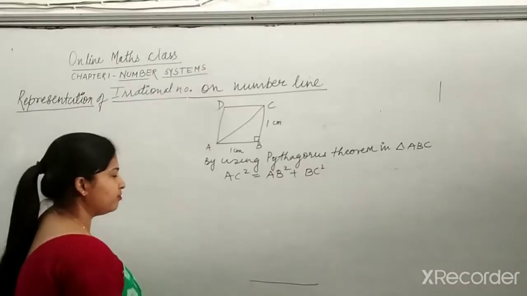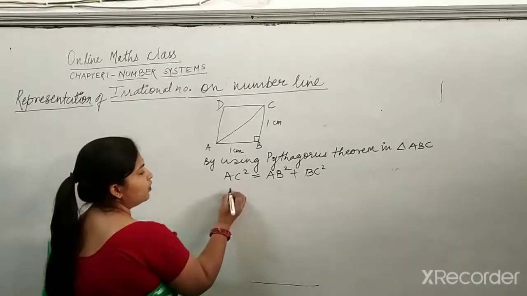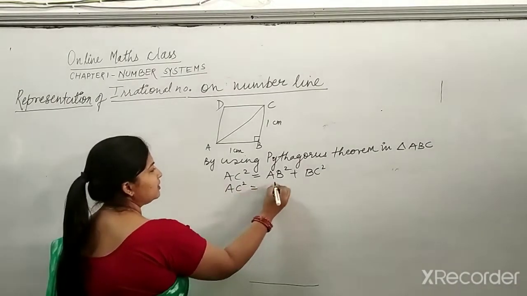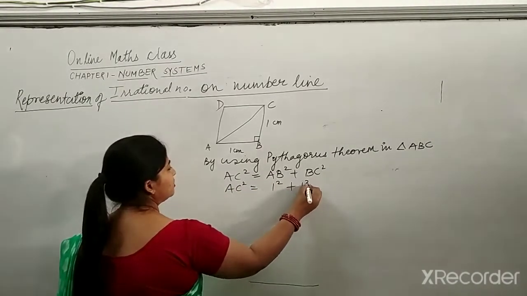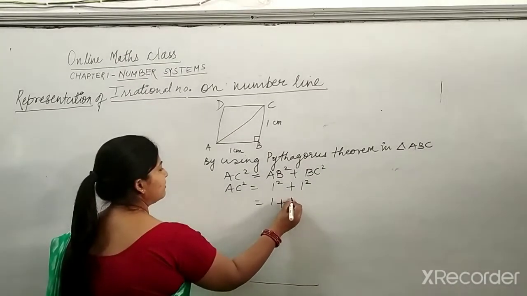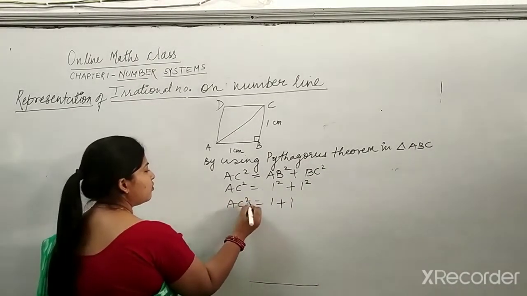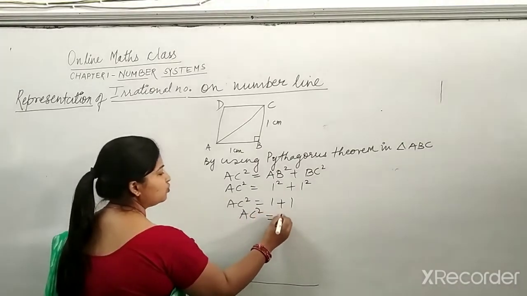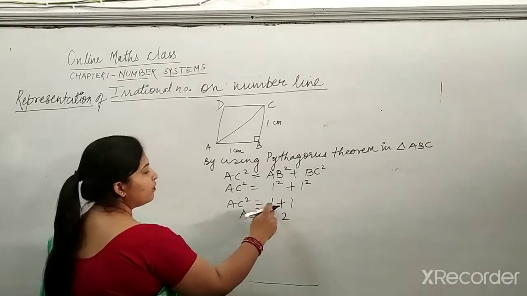We have been doing this from very early. So what is the value of AC square? AC square is equal to 1 square plus 1 square, that will be 1 plus 1, so AC square is equal to 2.